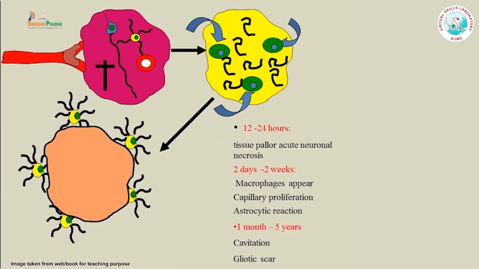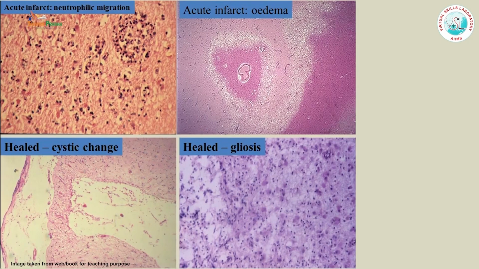The morphological findings would be similar whether it is global or focal ischemic damage to the brain. Whatever area is affected, firstly you will have acute neuronal necrosis and presence of red neurons, then within 10 days you will see macrophage proliferation, capillary proliferation, then reactive gliosis, and after a few years you will see healing either by formation of a gliotic scar or by formation of a cavity.